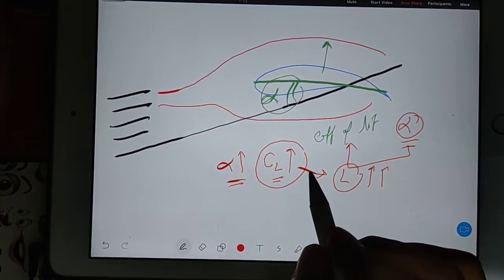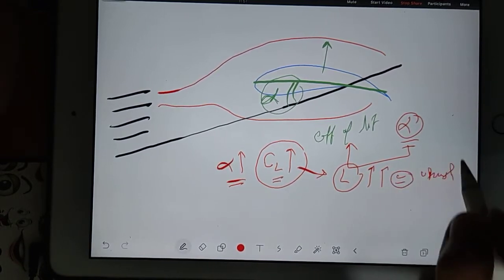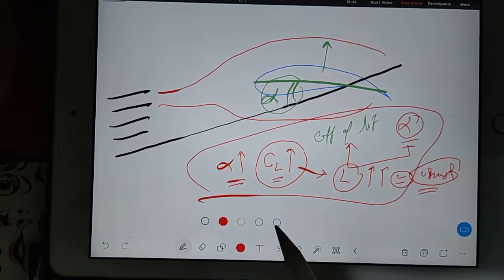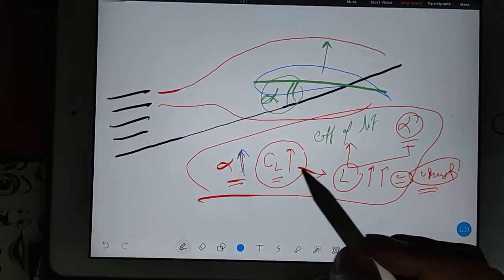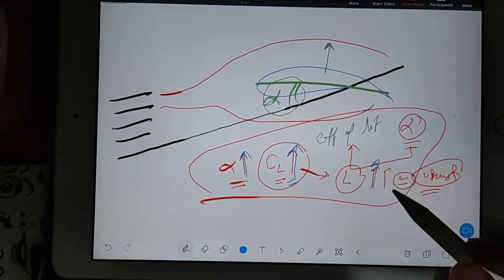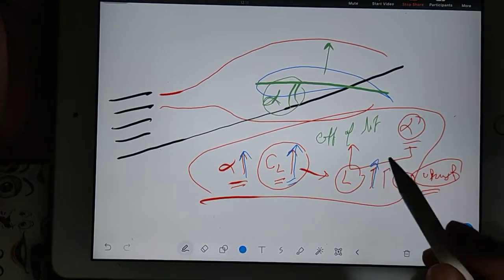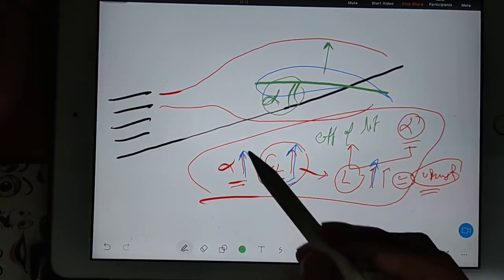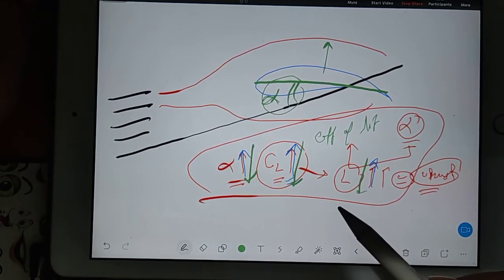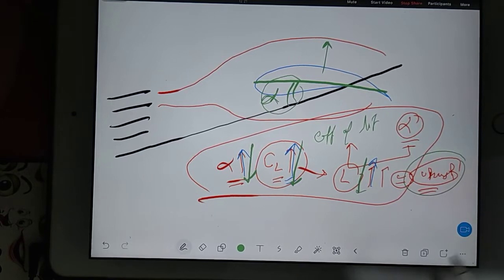So what is our main point here? Our main point is to understand upwash. So why am I giving all these backgrounds? Because here there is a key point. If alpha increases, CL will increase, and because of that your lift will increase. And it will be just the opposite: if your alpha decreases, then CL will decrease, then lift will decrease. Okay. So now how to understand upwash?